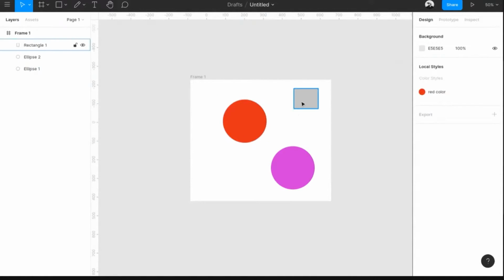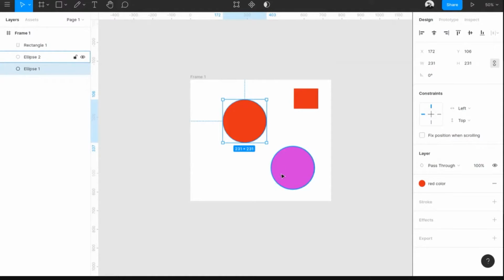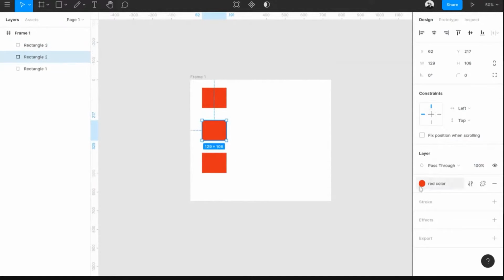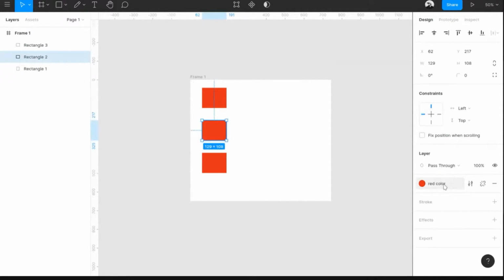So whenever you are designing something later on, you can basically click on the fill over here. Instead of clicking it directly, you can go to the same 4 dots menu and you always see that saved color over here. So you can basically use that. Cool. So whenever you're designing like a big application or a mobile app, you want the colors to be consistent. So usually designers save these colors beforehand and then reuse them like this. For example, if I'm designing for a mobile application, I will say that this is my red color, and I will have a blue color, I will have another color. So whenever you duplicate it, the colors get duplicated also.